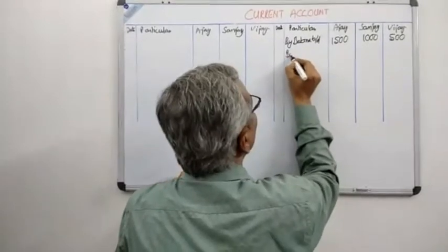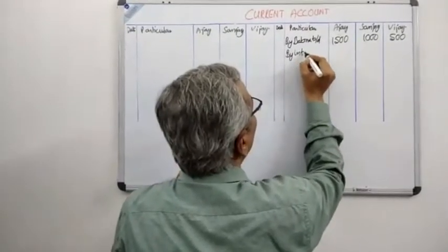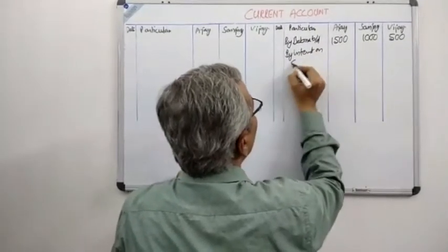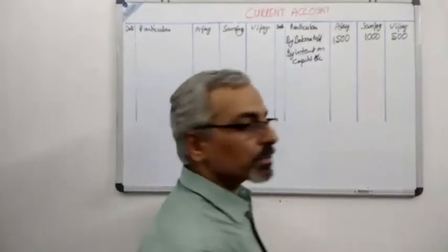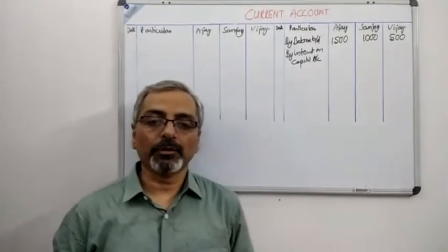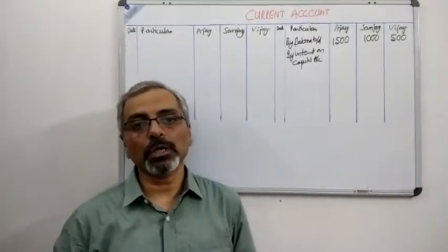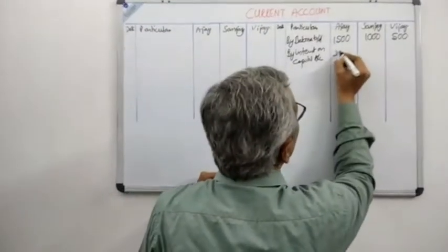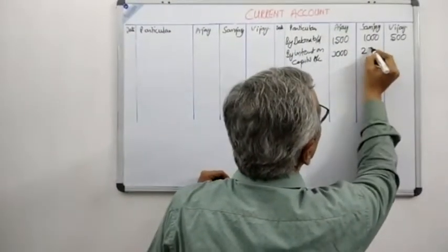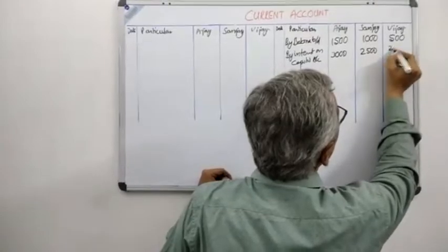Now if you see very carefully, there is something called the interest on capital in the profit and loss appropriation account, which was transferred, and the interest on capital of the three partners was 3,000, 2,500 and 2,000 respectively. So over here interest on capital is 3,000, 2,500 and 2,000.